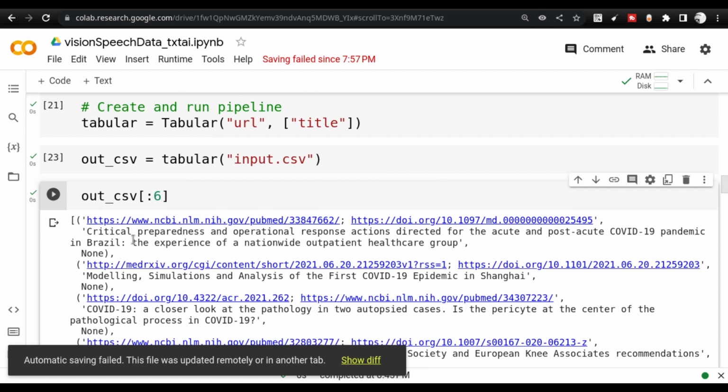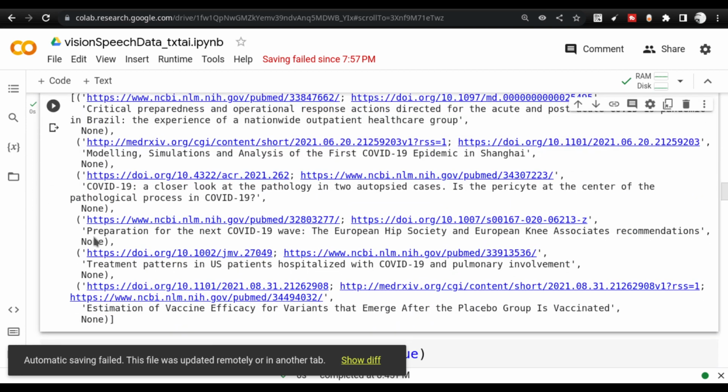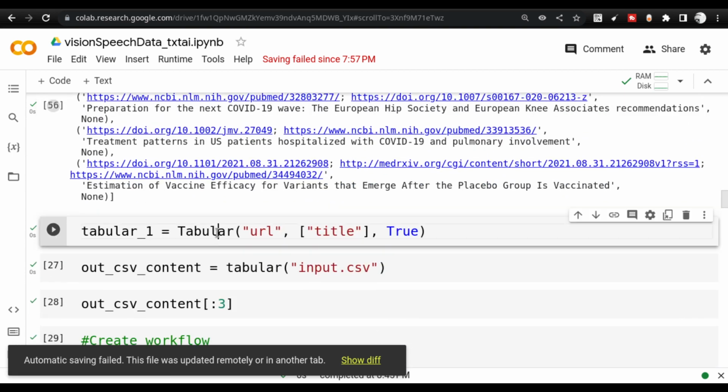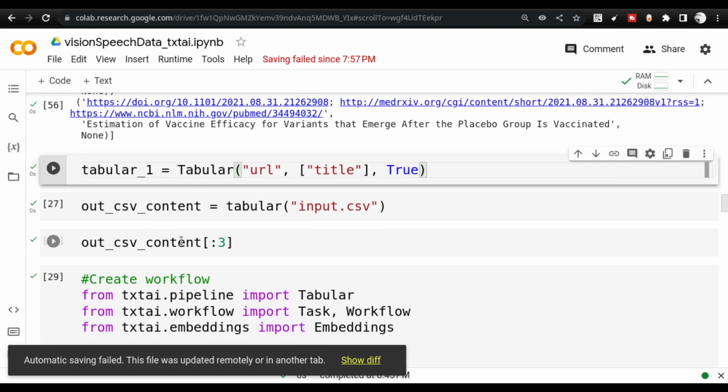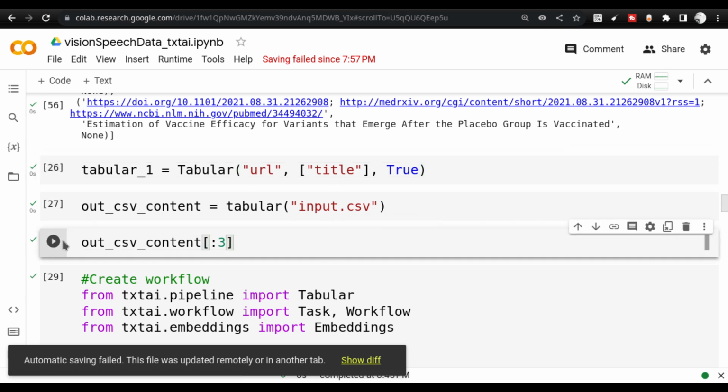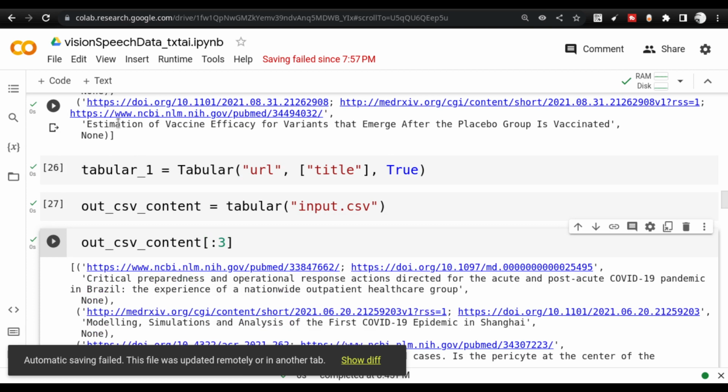This particular output is very similar to the input that is required for embedding. Let me show you at the bottom. Here there is another way where you can work with the tabular data. When you set this true value here, it means the rest of the content also will come along with this tabular data. Why this is useful is that whenever you want to work with embedding, you can embed the content also. Once you create the tabular data like this and send the input CSV, the output will still be similar to what you see here. The output will not change.